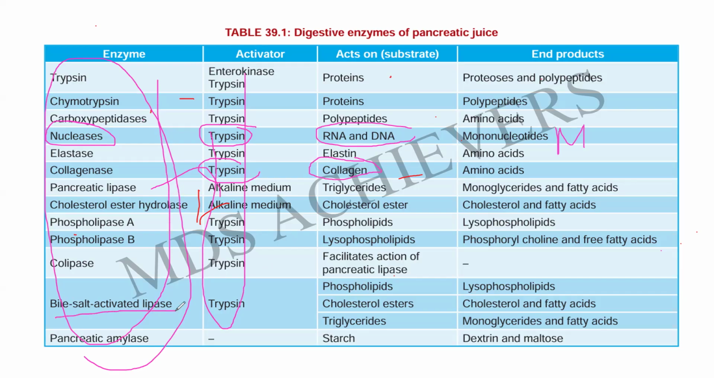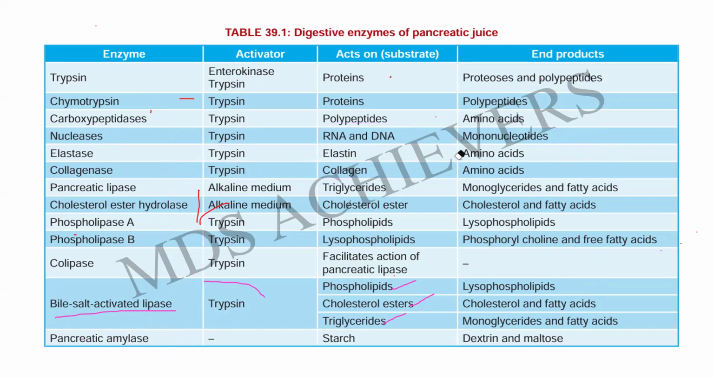Bile salt activated lipase is going to act on the substrates, that is phospholipids, cholesterol esters, and triglycerides. The lysophospholipids are the end products after digesting the phospholipids, whereas after digesting the cholesterol esters, cholesterol and fatty acids are formed, whereas triglycerides, after digesting, form monoglycerides and fatty acids. Pancreatic amylase is going to convert the starch into dextrin and maltose.